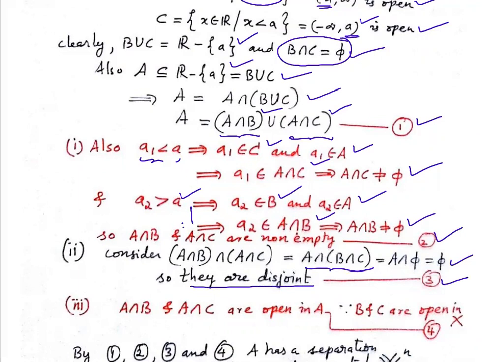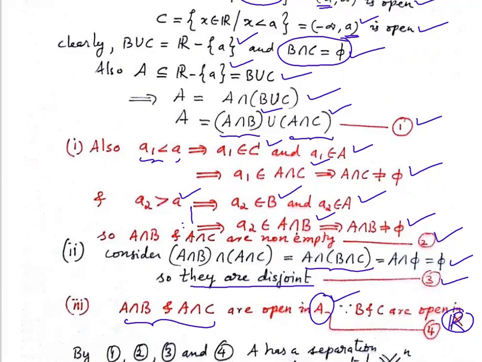Now, are they open sets? A intersection B and A intersection C are open sets in A. Why? Because B and C are open in X, and X is nothing but R here. So B and C are open in R, and tau elements intersected with the set give tau star elements. So these two are open in A. That is our 4.